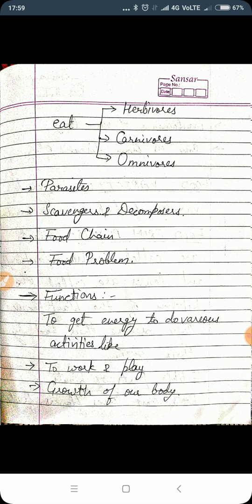So how does it happen? Just because the tissues of your body keep getting repaired, your cells and tissues keep getting repaired, they are maintained, right? These nutrients are responsible for that. Okay, so this is another function of food. Protection from diseases, to keep you fit and healthy, that is also a function of food, because fruits and vegetables are protective food, right? They help us to be healthy. Okay, so these are the functions of food, right?